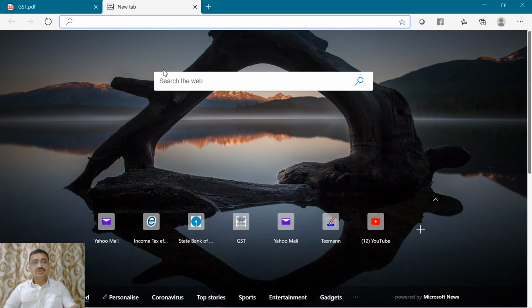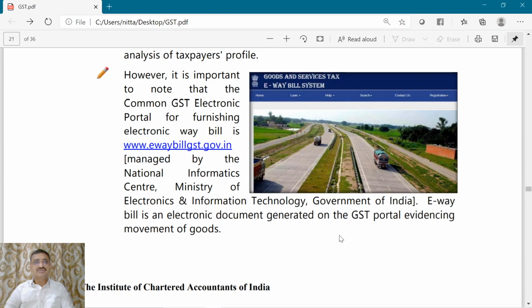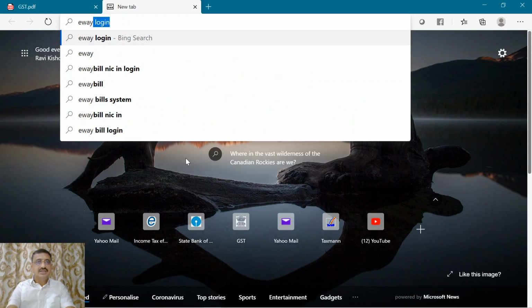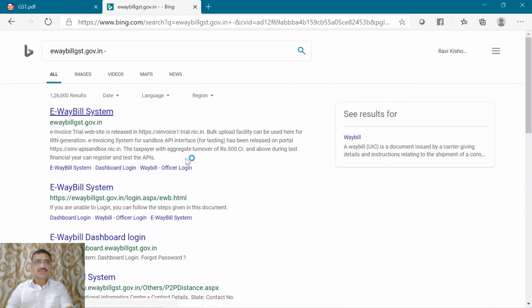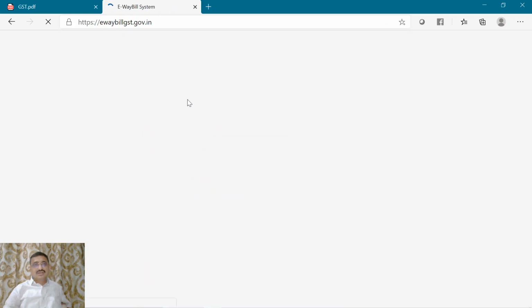We will try to log into this portal. ewaybillgst.gov.in, the e-waybill system. This is a separate portal. So the e-waybill has to be generated in a separate portal, but it can't be generated in the GST common portal.